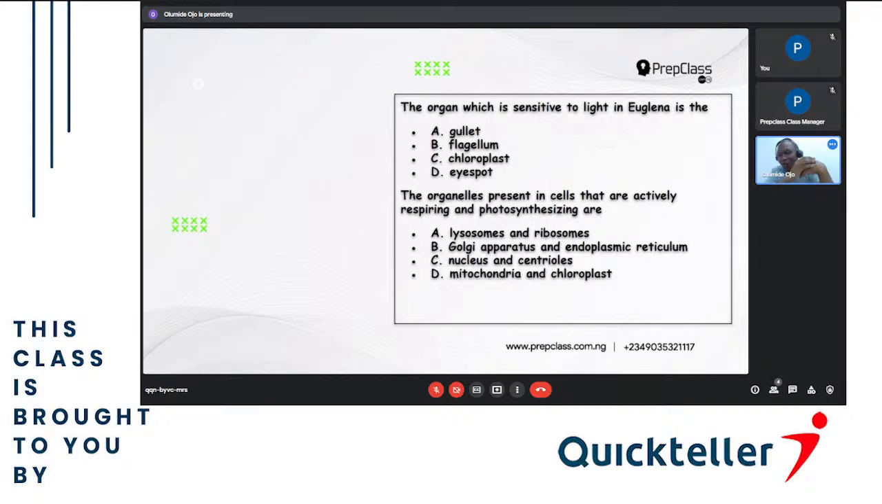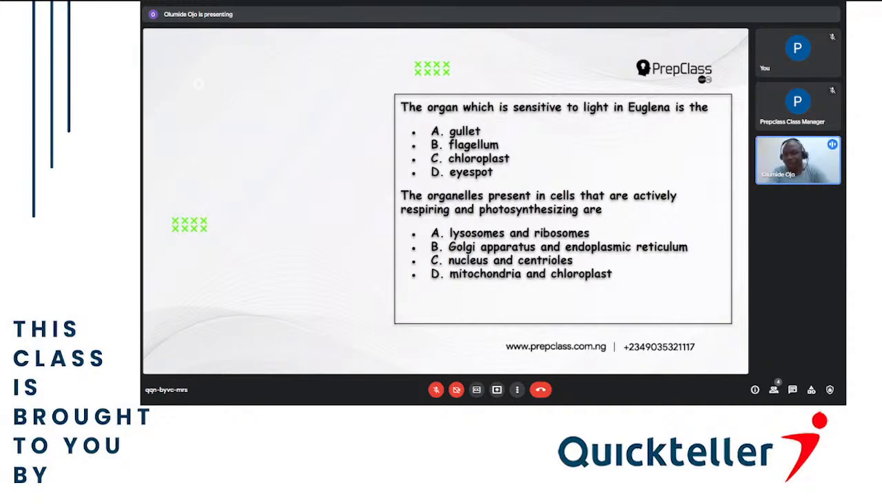Then we have the flagellum. That is what the Euglena uses for moving and for sensitivity. When Euglena wants to move from one place to another, it uses the flagellum. Then C is the chloroplast. The chloroplast is what the Euglena uses for producing its own food, like a plant. The Euglena behaves like an animal and behaves like a plant. Animals cannot produce their own food. It's only plants that can produce their food. So Euglena produces its own food through that chloroplast.